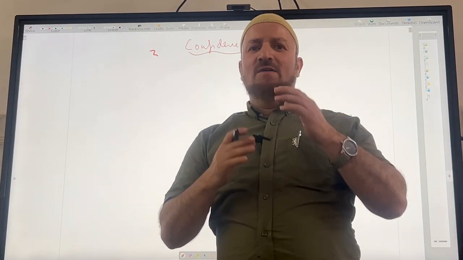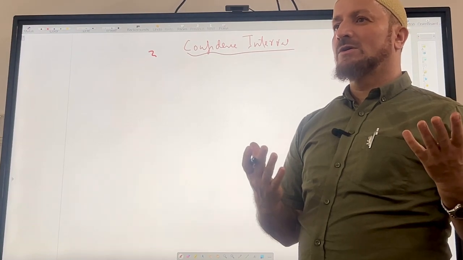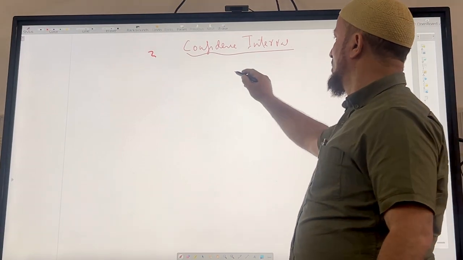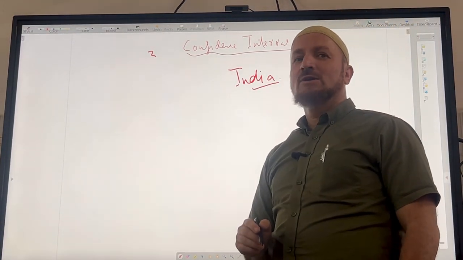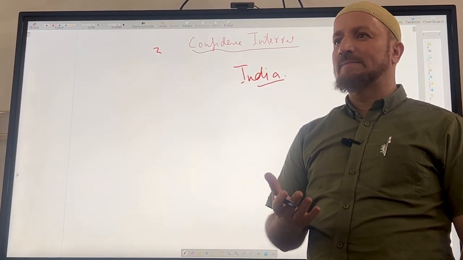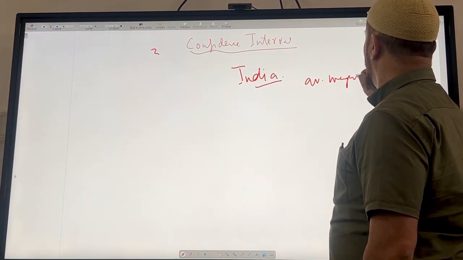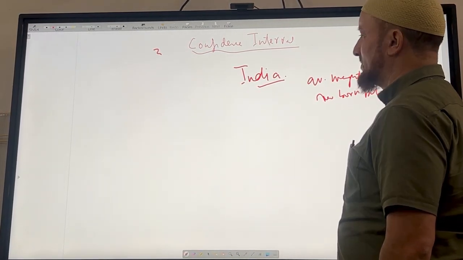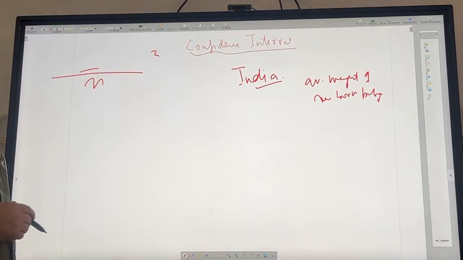So confidence interval. Let's work out with an example. Say for example, we are having a population, say the India. In the whole of India, we are trying to see what is the average weight of a newborn baby. Because we know average is that you sum up all the values and divide it by n, right?